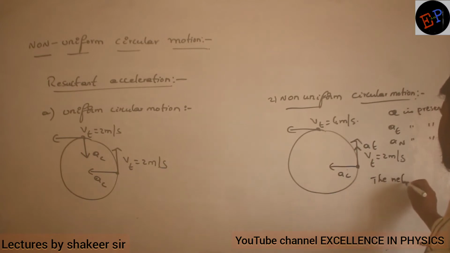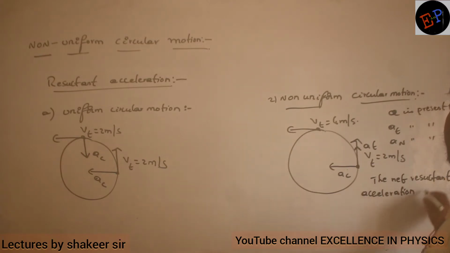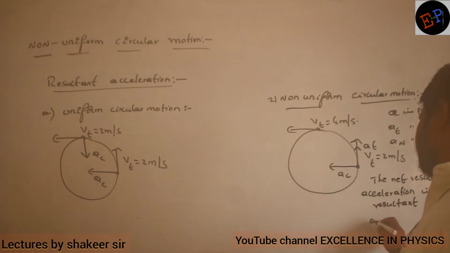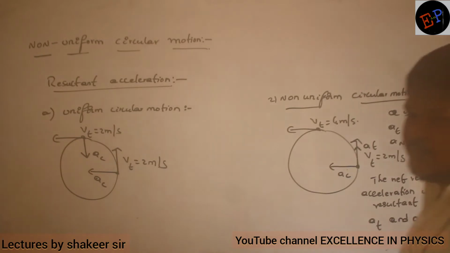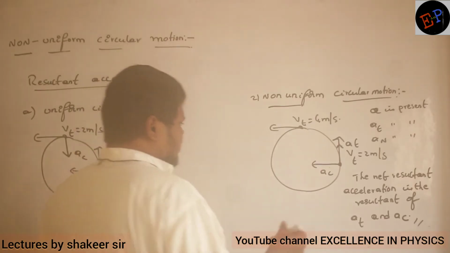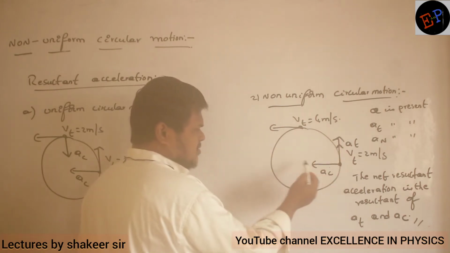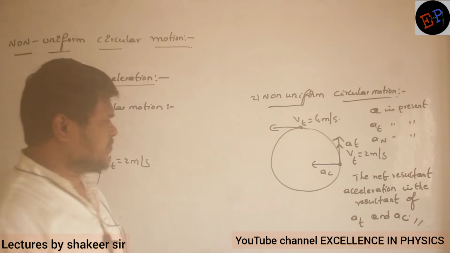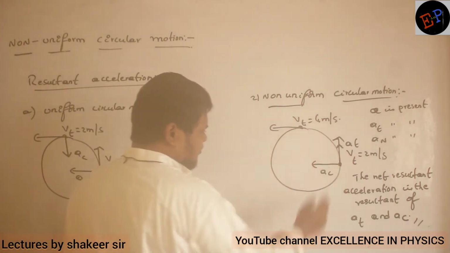So therefore, what is the point here I have to write? The net resultant acceleration is the resultant of which two accelerations? Tangential acceleration and centripetal acceleration. Are you able to understand? So therefore, now this body is experiencing two accelerations. One acceleration is tangential acceleration, another one is centripetal acceleration. So therefore, what is the resultant acceleration? See, these two vectors, they are joined tail to tail, no?